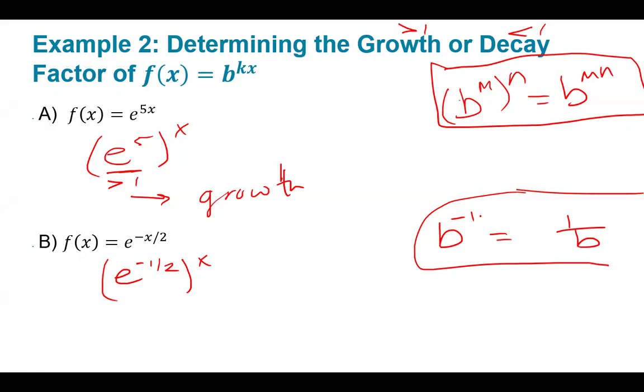Because your exponent is negative, where does it actually belong? In the denominator. So e to the negative half actually belongs in the denominator. So it's actually 1 over e to the half, all to the x. Is this value greater than 1 or less than 1? It's going to be less than 1. So because it's less than 1, then we know that this is a decay.